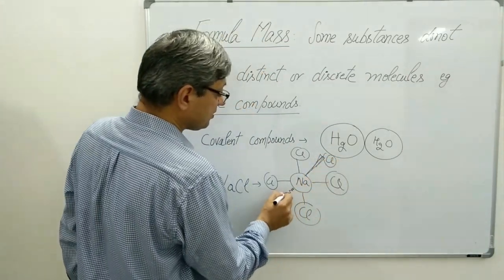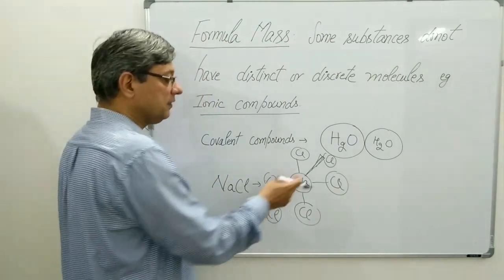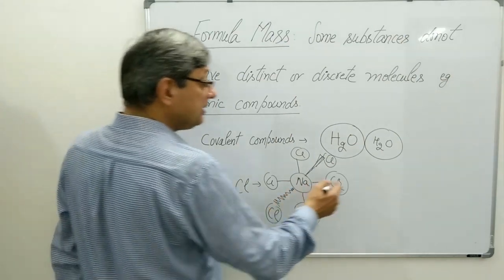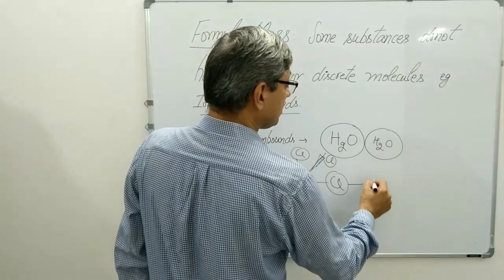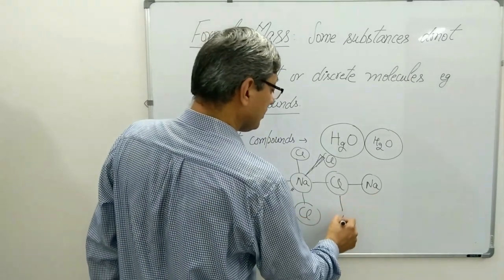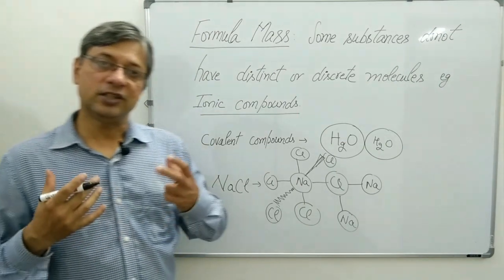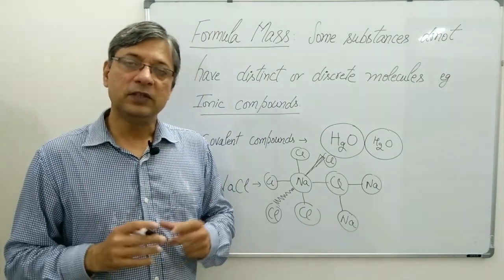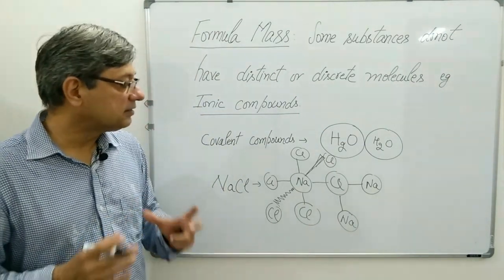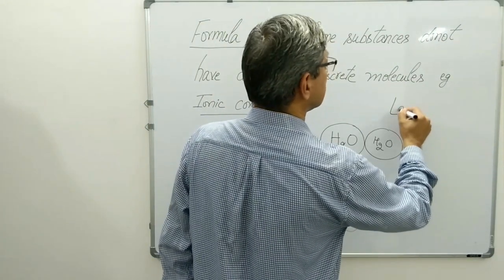This one is inside the board, and this is outside the board. And each chlorine is further connected to 6 sodium atoms. So a large network-like structure is formed which is 3-dimensional, and such a structure is called a lattice.